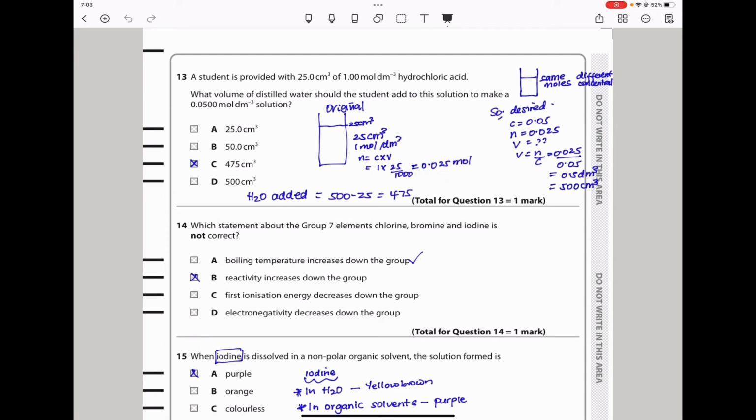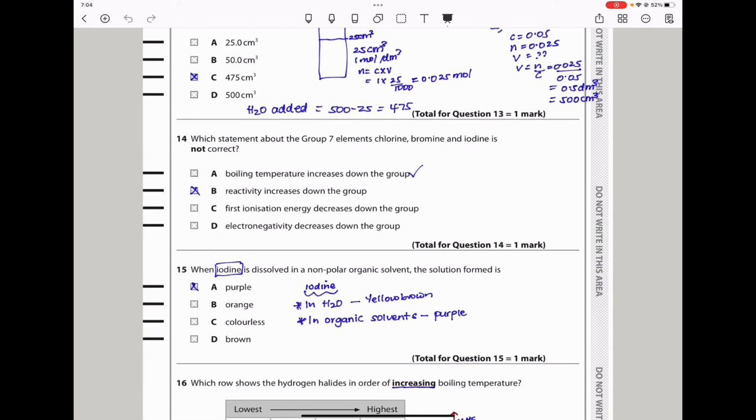The desired sample is going to have a concentration of that. So if the concentration is 0.05 and the number of moles present is 0.025, what volume are we supposed to use? So volume should be number of moles over concentration, which is that divided by the concentration. And when I calculated, I got 0.5 decimeters cubed, which turns out to be 500 centimeters cubed. So the total is the difference between the two. So here we see this is 500 centimeters cubed. Remember, we are going to add water. So we need 500 centimeters cubed minus the 25. The water to be added should be 475 centimeters cubed, and the answer should be a C.